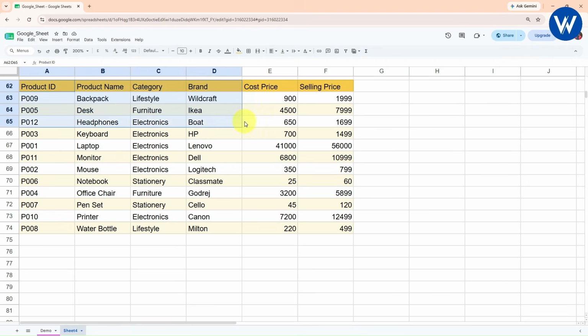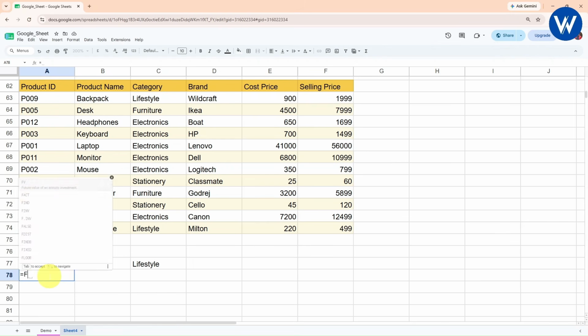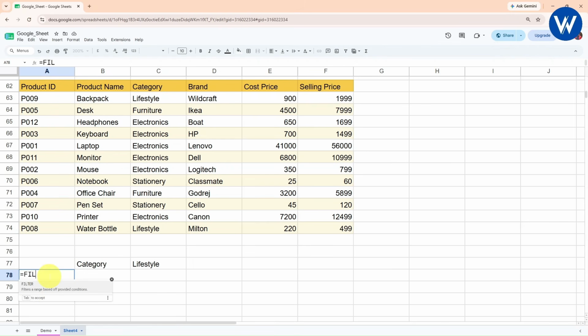Now let's suppose guys, here I have one data set. I want to filter the data dynamically. So basically, let's suppose I want to filter the category data. I will copy this category, I will paste it over here, and these are lifestyle, furniture, these all, right? So let's suppose I will copy this lifestyle, I will paste it over here. Now I want the complete record of the lifestyle category only. So what you can do is you can take help of the filter function. Yes. So with the help of the filter function, you can get the complete records of the filter which you are applying. This function is available only in Google Sheets and the latest version of Microsoft Excel. It is not available in the old version.